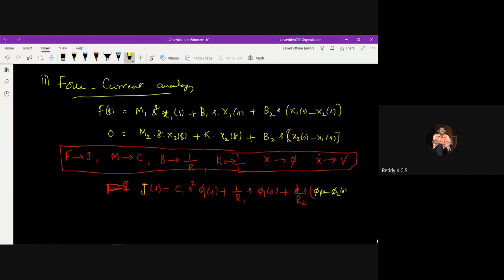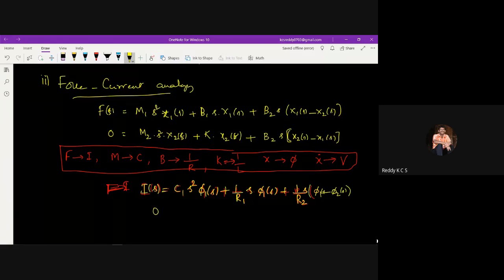So I of s is replaced with c1 s square phi1 of s plus 1 by r1 into s into phi1 of s plus 1 by r2 into s into phi1 of s minus phi2 of s.